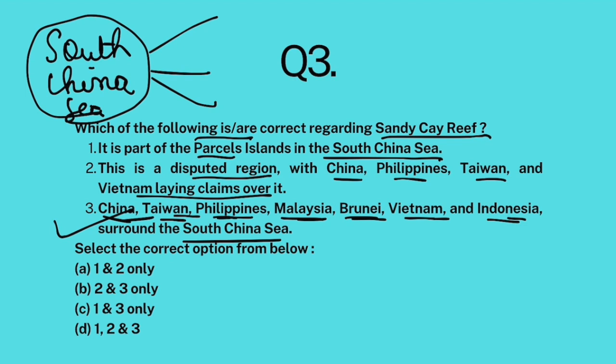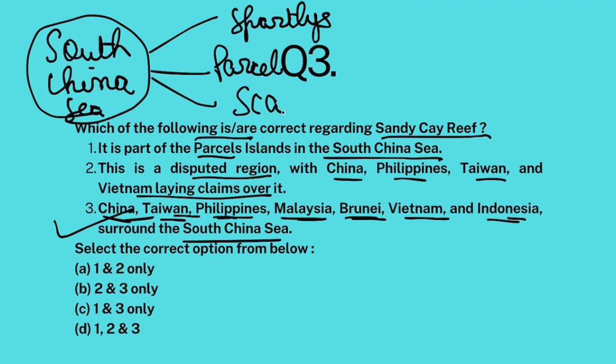Though China claims all these islands, different island groups are disputed between different countries. There are 3 groups of islands that are disputed territories within the South China Sea: Spratly Islands, Parcels Islands, and Scarborough Shoals.